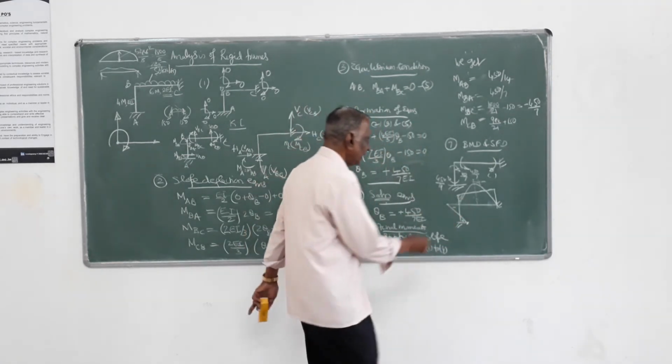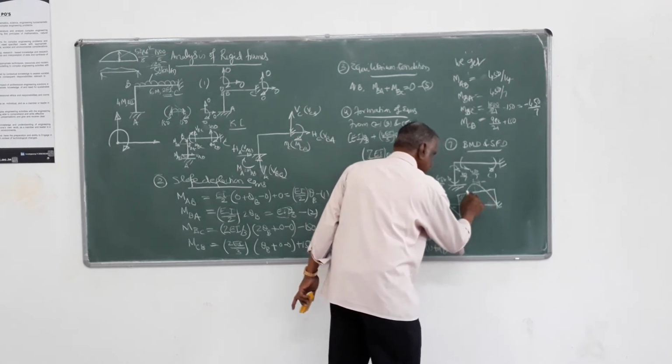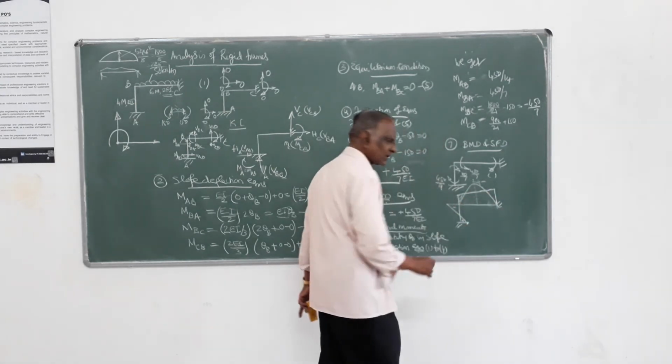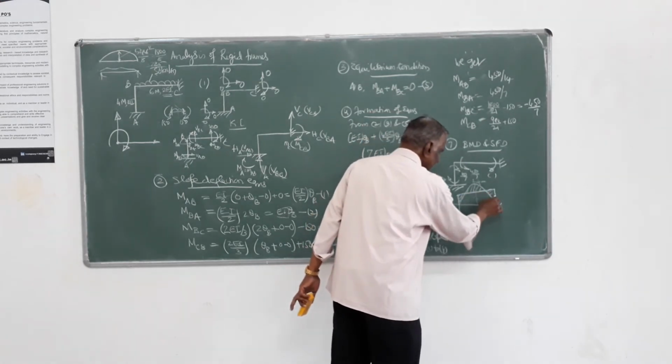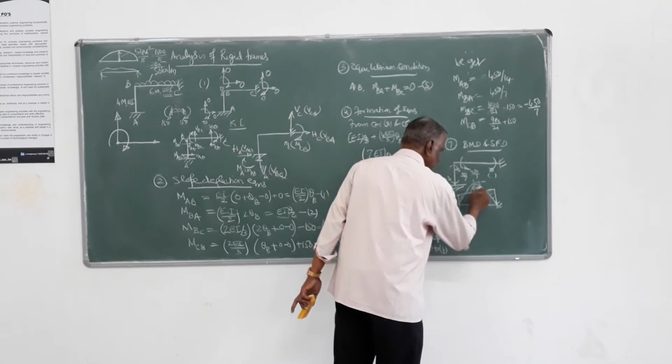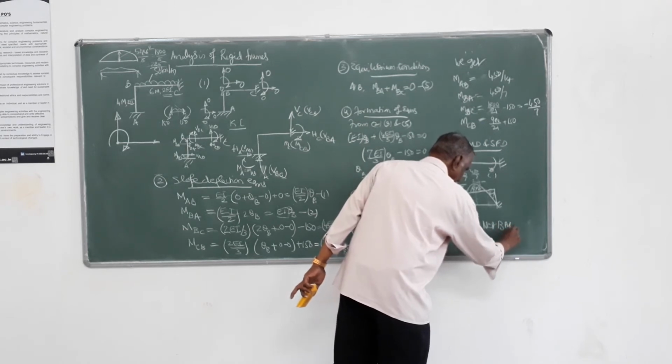You can hatch it. Here also, this is negative, whereas this is the positive portion. The net will be this. Here, this is the net. So here it is positive, here it is negative, negative. This is your net bending moment.